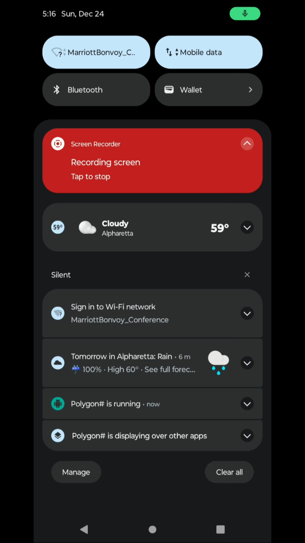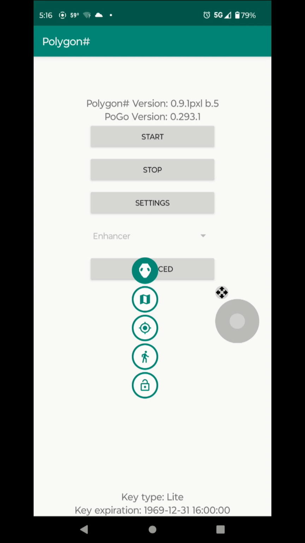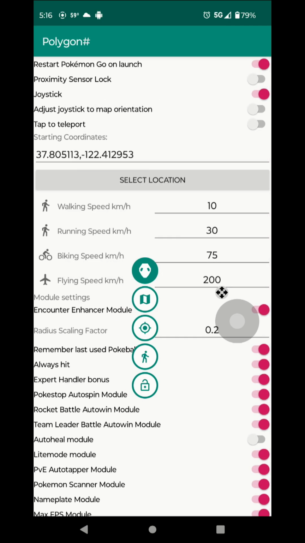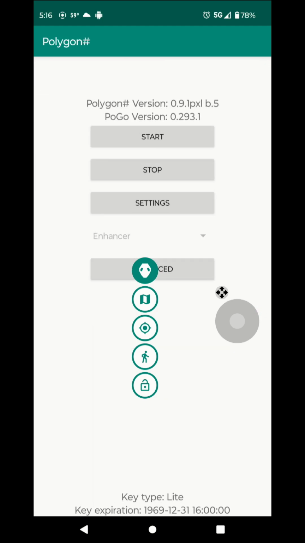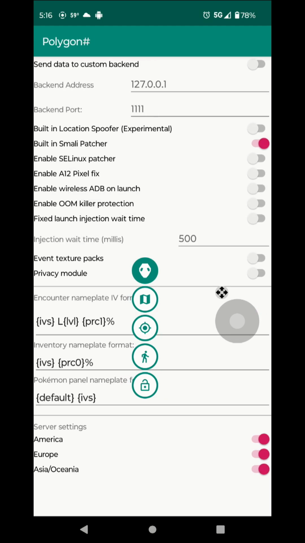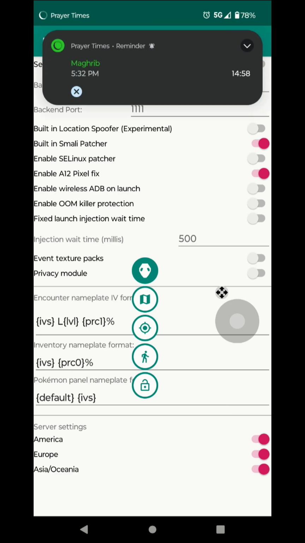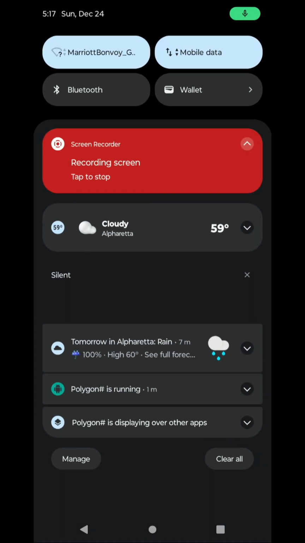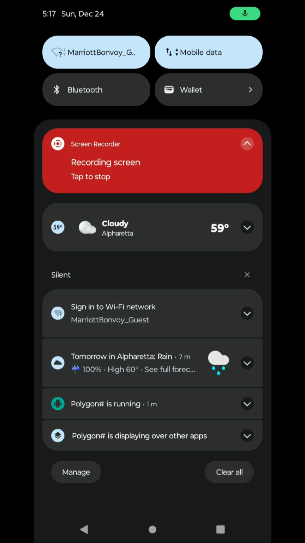Let me see if I can fix this, because I'm on Android 12 and the Polygon doesn't work with Android 12. So there is the option to go back to advanced. It's an enable A12 fix. So for Android 12 you have to enable that, because I'm on Android 12. A12 is Android 12. So let me go here and I go to Polygon install.